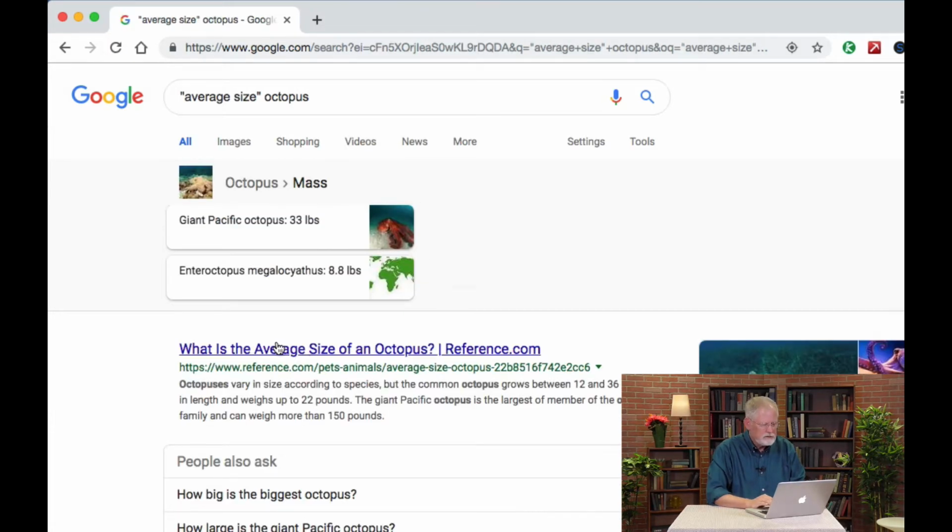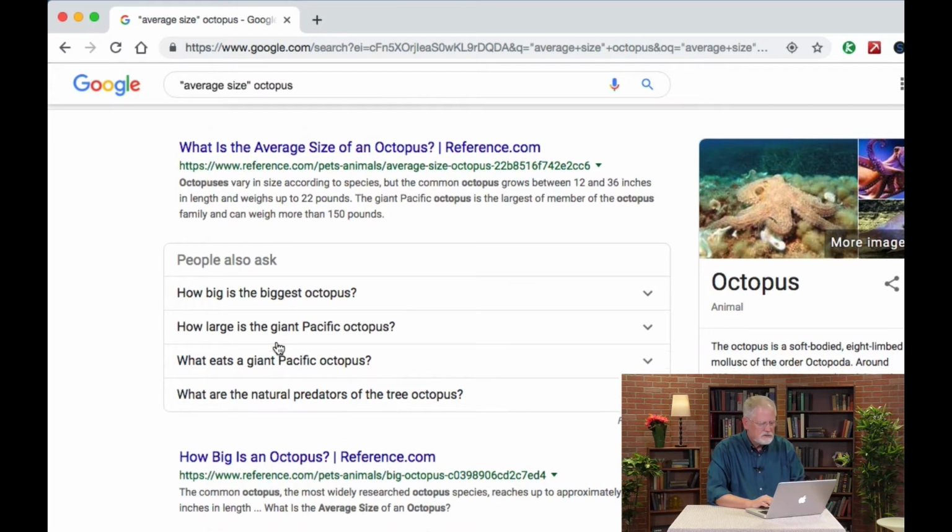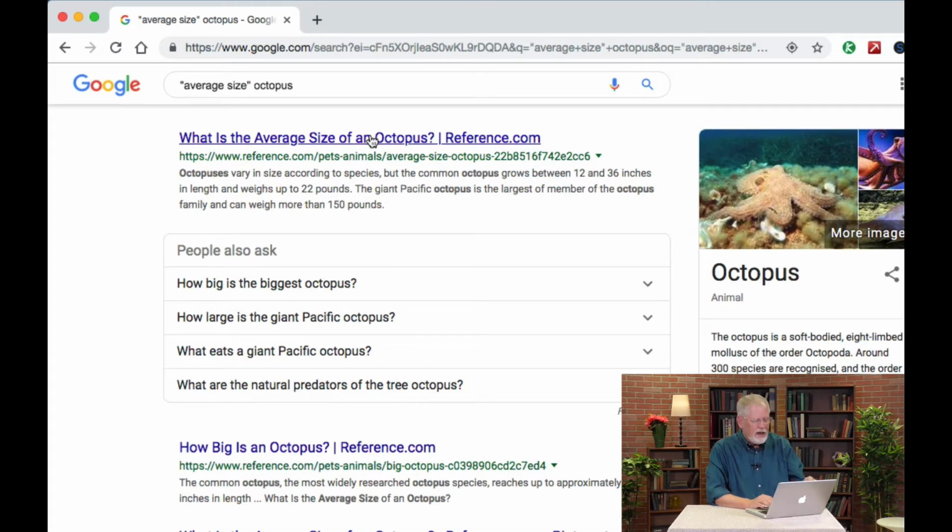So look at this. We've got a bunch of information on octopus. That's great. We can see here the average size of an octopus answered by a credible source gives you a space of possibility. So if you go and open this resource, you'll see that an octopus can vary from very small to very large. And average is a little bit funny concept here. Yes, you can compute an average of any data set like this, but they vary so much that you have to wonder, what does average mean? What is average size of such a big data distribution?